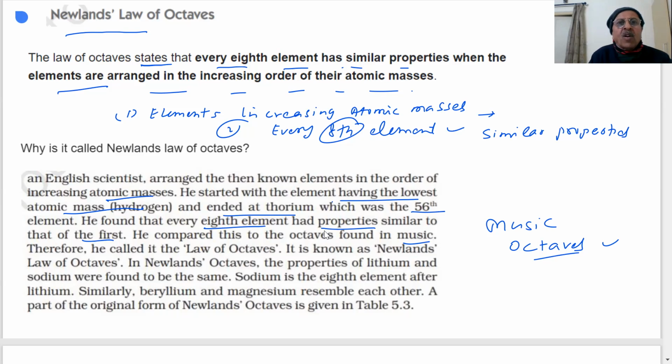The reason he talked of octaves is because they were similar to music notes of the octaves. For example, the properties of lithium and sodium were found to be the same when he arranged according to increasing atomic mass. Sodium is the 8th element after lithium. Similarly, beryllium and magnesium resemble in the properties.